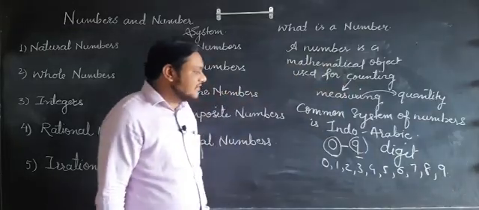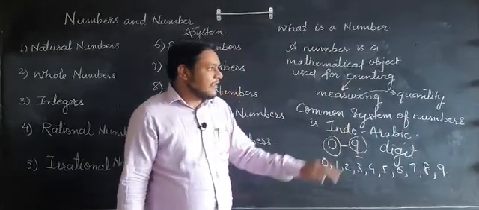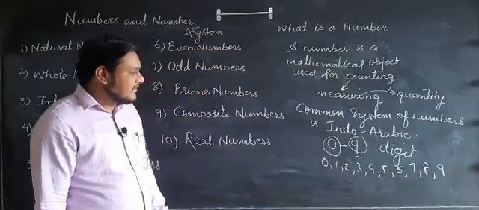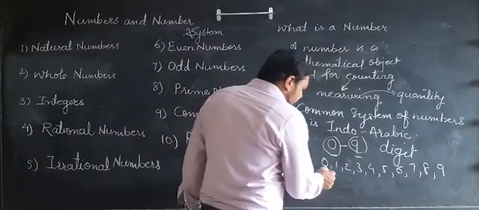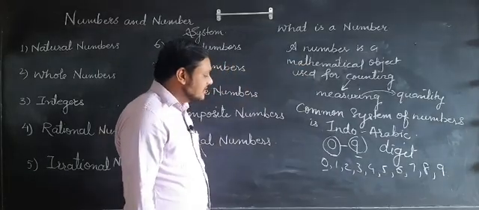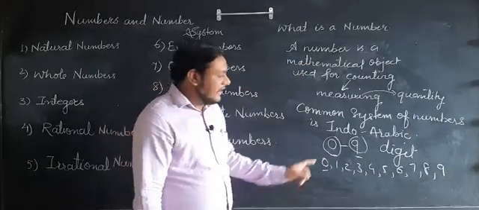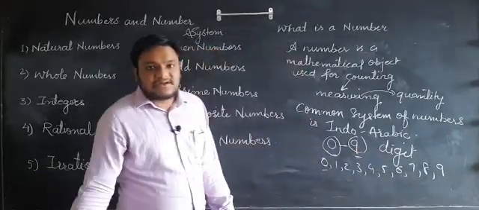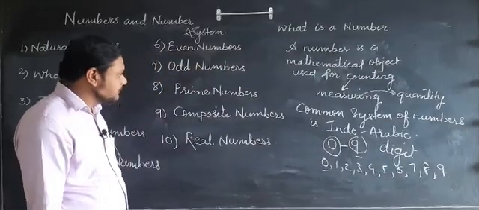There are 10 digits in the Indo-Arabic number system. 0 is also called a digit, 1 is called a digit, 2 is called a digit. So the digits start from 0 and end at 9, which means the Indo-Arabic number system contains 10 digits.